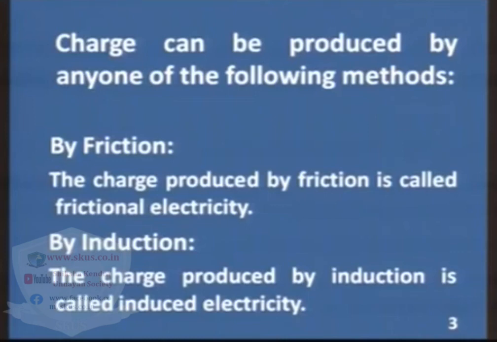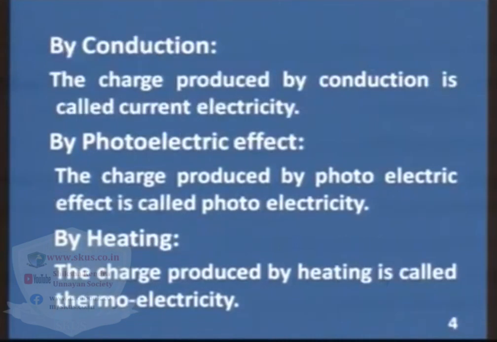Another method is by induction. The charge produced by induction is called induced electricity, and one more method is conduction. The charge produced by conduction is called current electricity, and a very modern method is the photoelectric effect. The charge produced by the photoelectric effect is called photoelectricity, and charge can also be produced by heating. The charge produced by heating is called thermoelectricity. So, these are the certain ways to produce the charge. Can you elaborate some properties of electric charge?